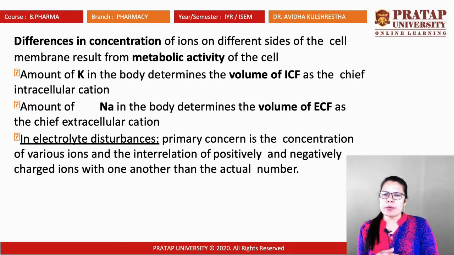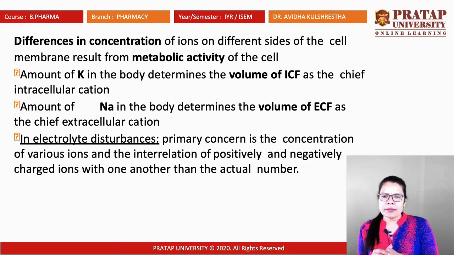The amount of potassium in the body determines the volume of ICF as the chief intracellular cation. It is highly mandatory, a potassium channel opener. So a regular potassium channel is there, and from there the potassium ions are migrating. The amount of sodium in the body determines the volume of ECF as the chief extracellular cation. So sodium outside the cell and potassium inside the cell are working.